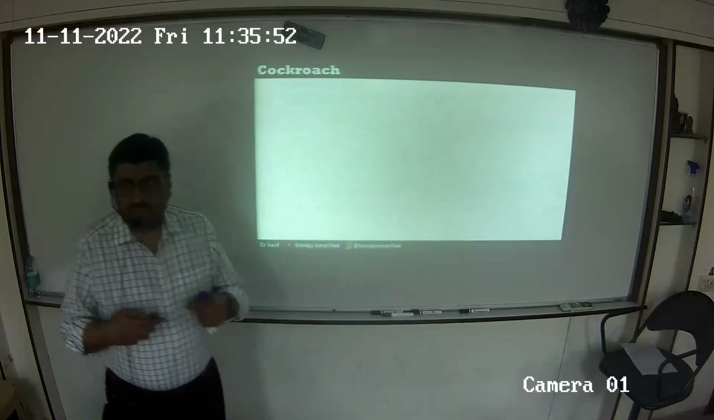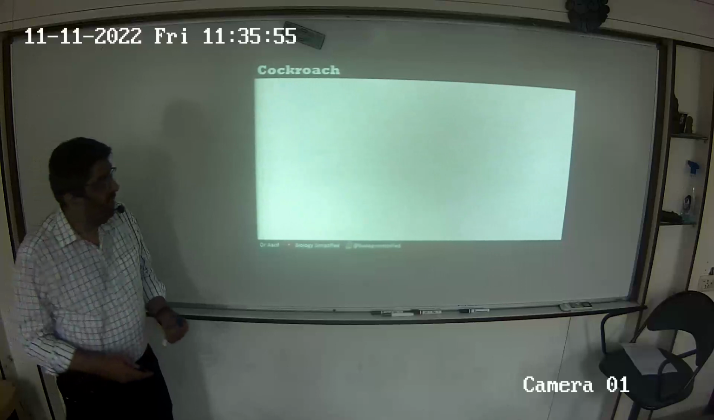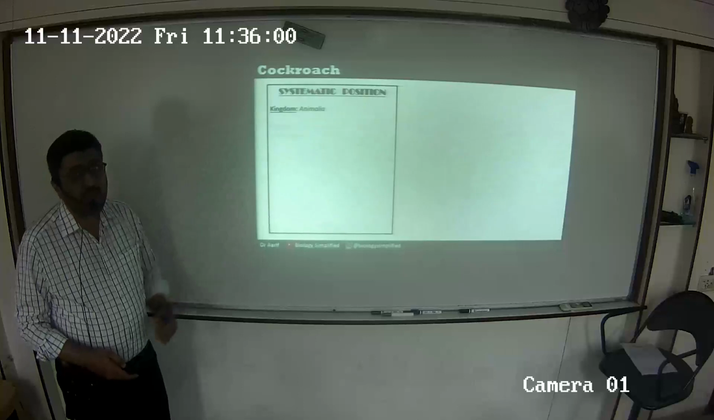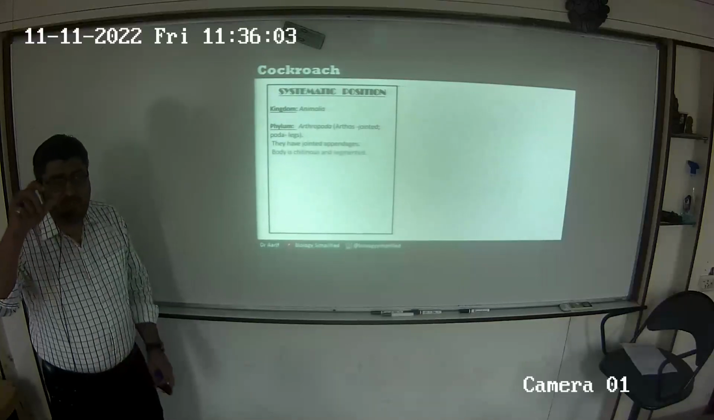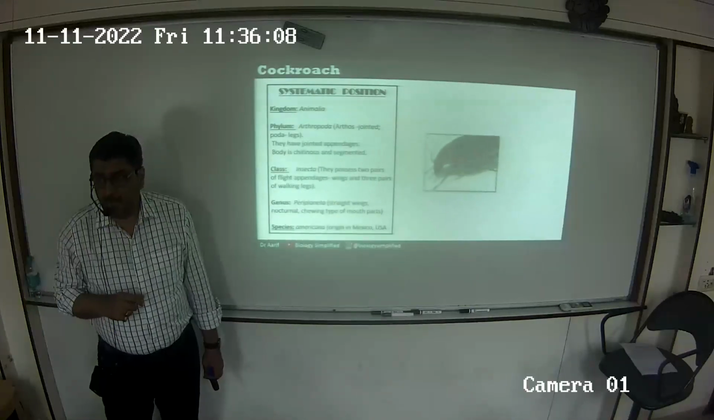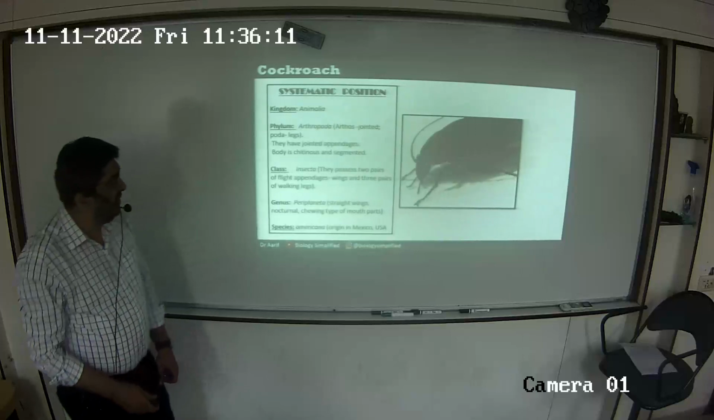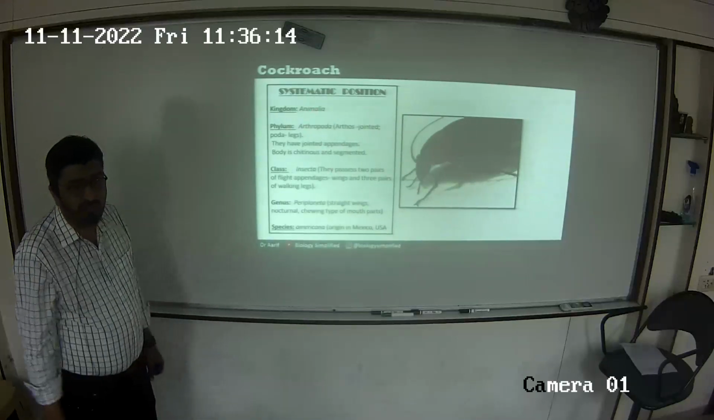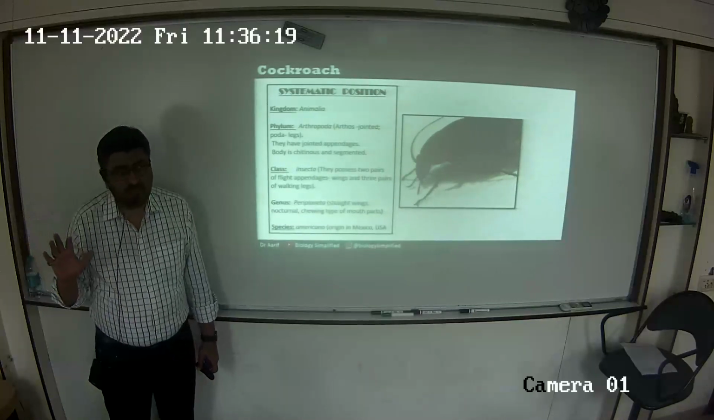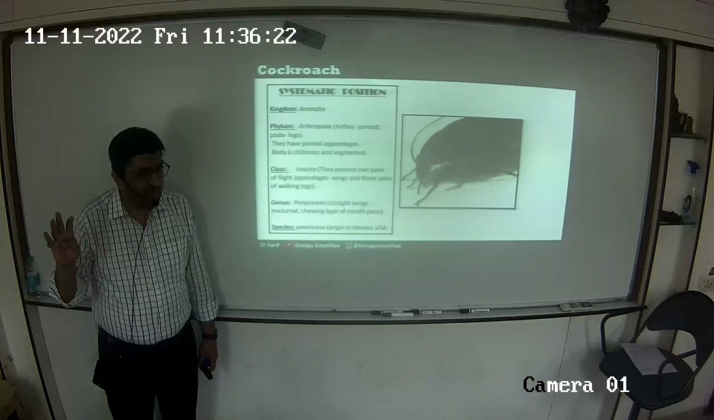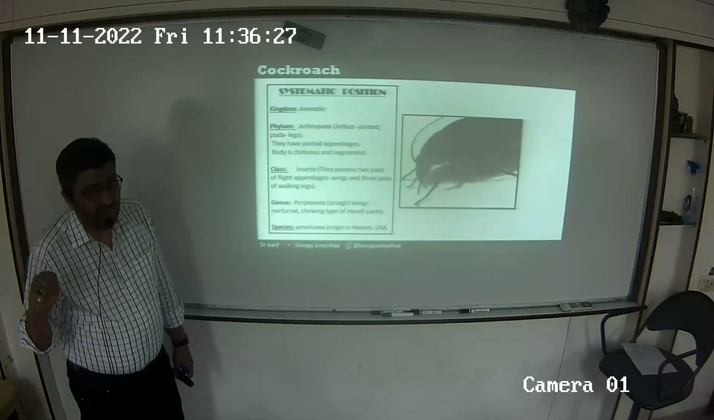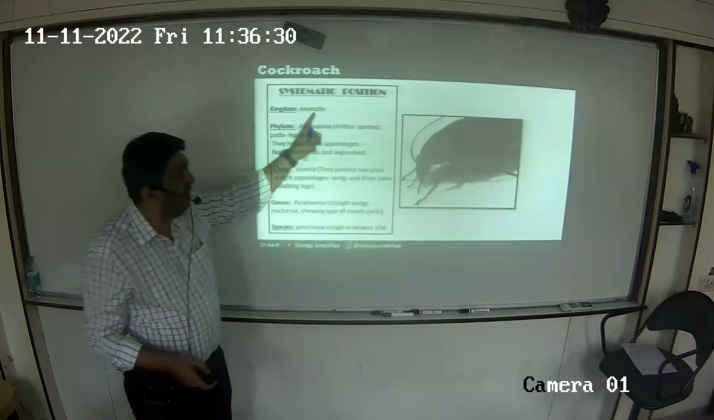When we have to start the study of an organism, the first thing that we have to establish is its systematic position. That means the position of that organism in the system of classification. It belongs to kingdom Animalia. From school, we have learned that there is a 5 kingdom system of classification: Monera, Protista, Fungi, Plantae and Animalia. So this particular organism belongs to kingdom Animalia.